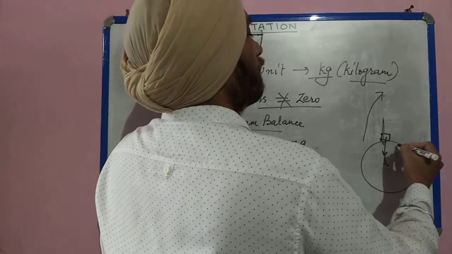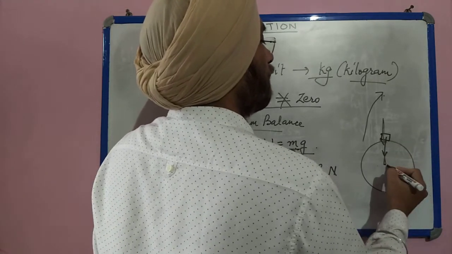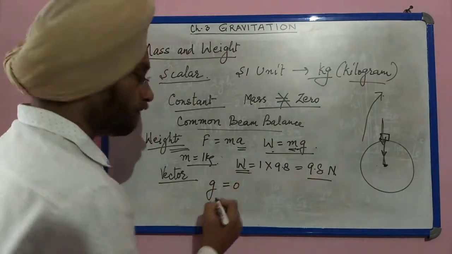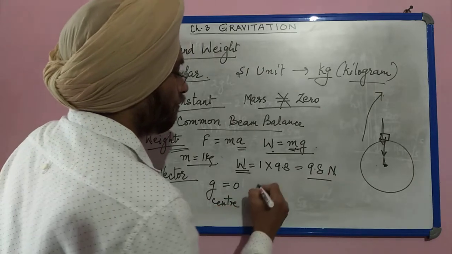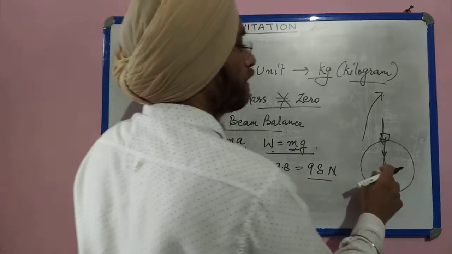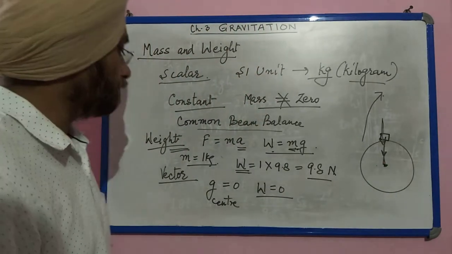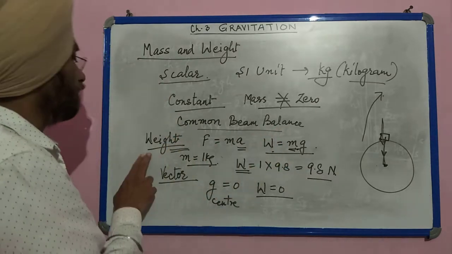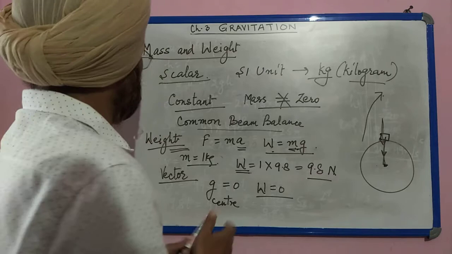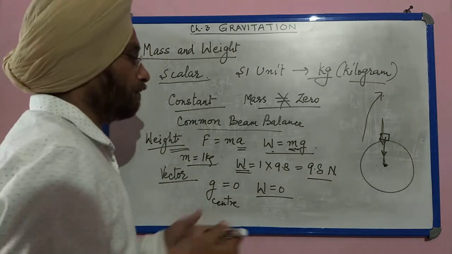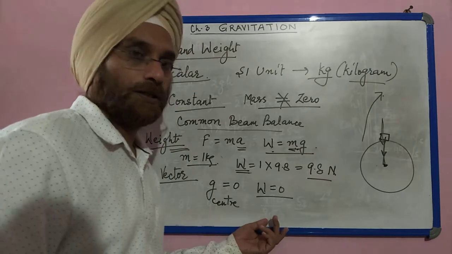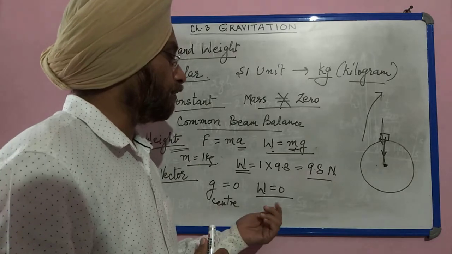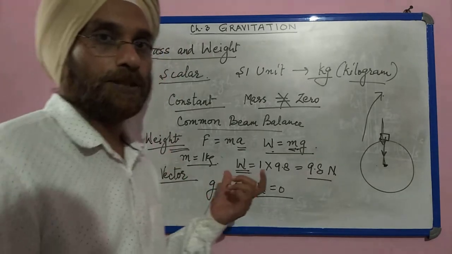And I also told you that when we enter into the earth and we reach the center of the earth, the gravitational acceleration at the center of the earth is 0. So the weight also becomes 0 at the center of the earth. And mass is measured with common beam balance, weight is measured with spring balance. Hopefully, if you have not seen it, whenever the school reopens, I will show you how it is measured with the help of spring balance.